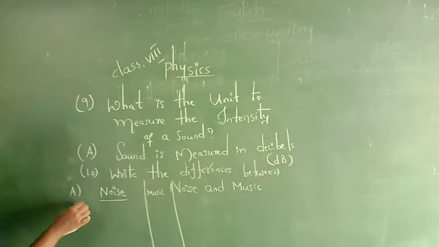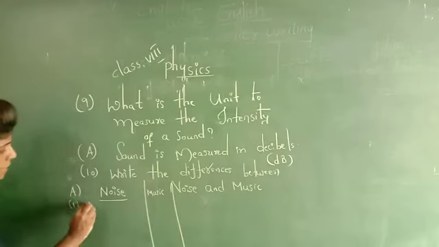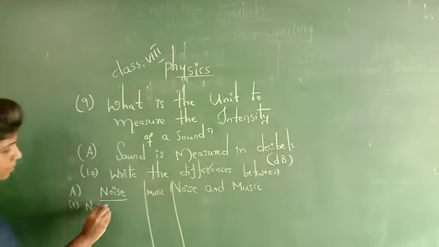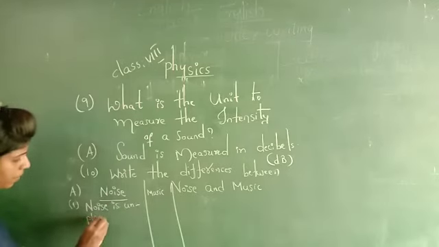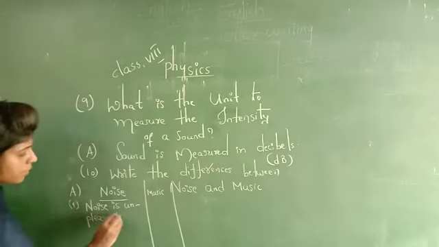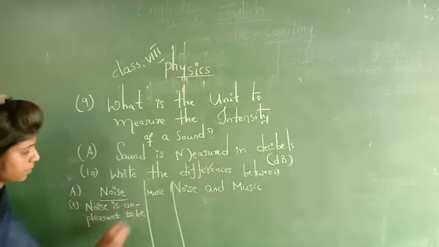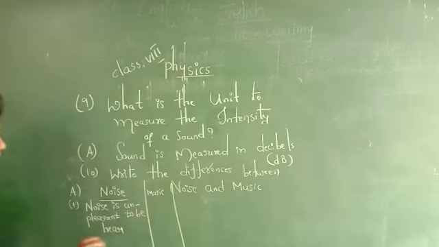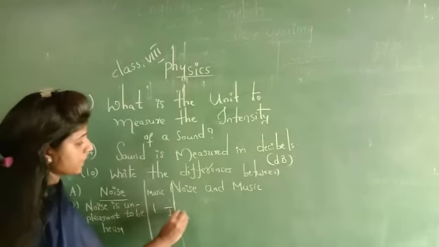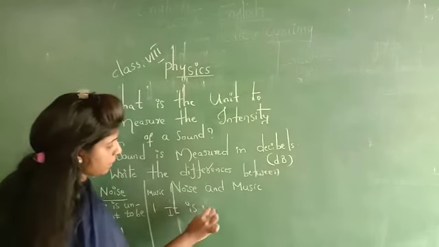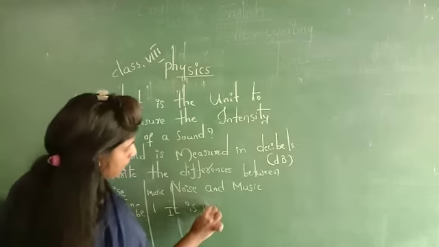Noise means it is irregular to listen, right? Noise is unpleasant to hear. First point, Noise is unpleasant to hear. Music means it is pleasant to hear. You like listening to music for any length of time, don't you? It is pleasant to hear.